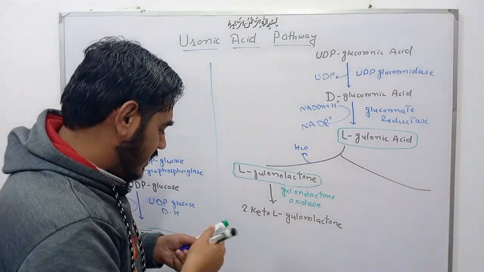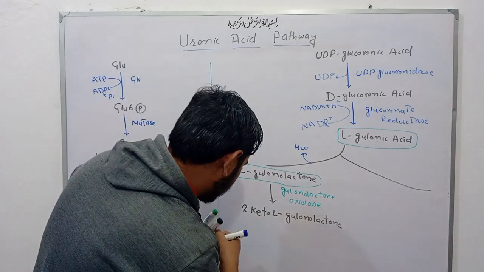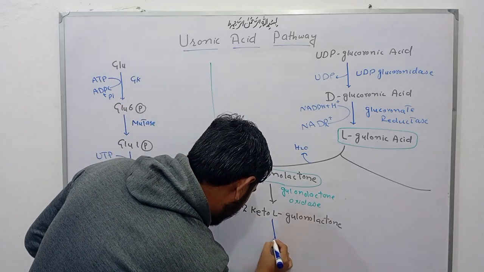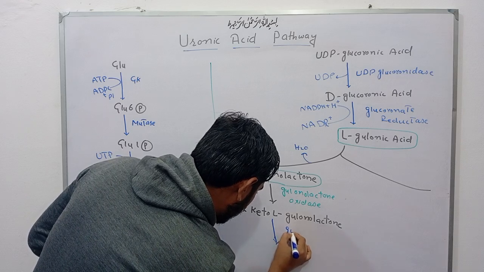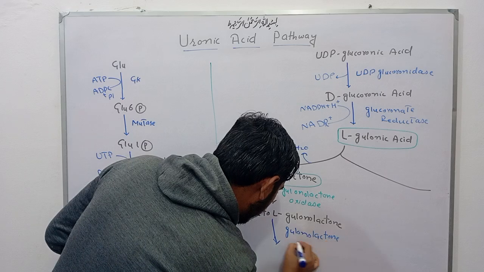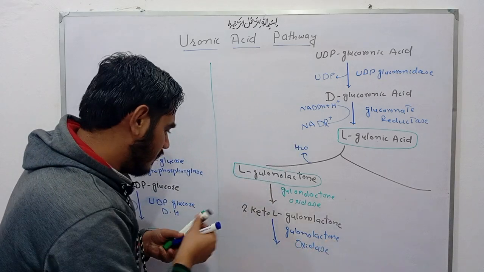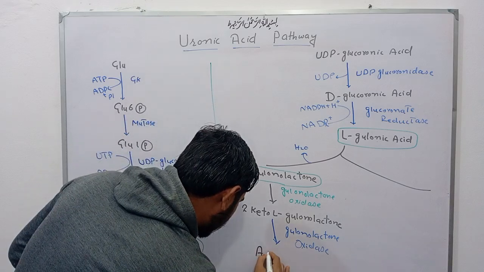Okay, in next reaction, by action of again gulonolactone oxidase enzyme, there is a formation of ascorbic acid.